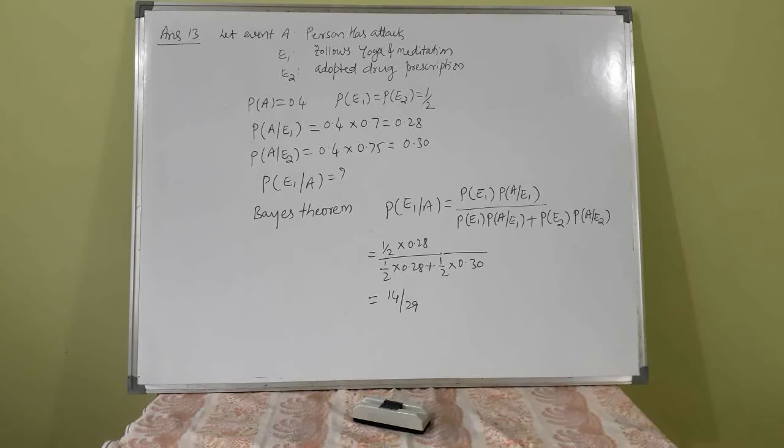And probability of A given E2 is 0.4 into 0.75. The prescription reduces the chance by 25%, meaning the remaining is 1 minus 25%, that is 0.75.